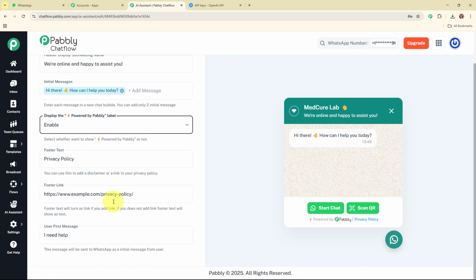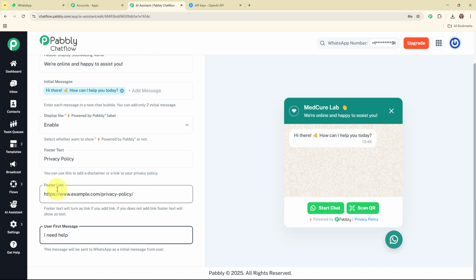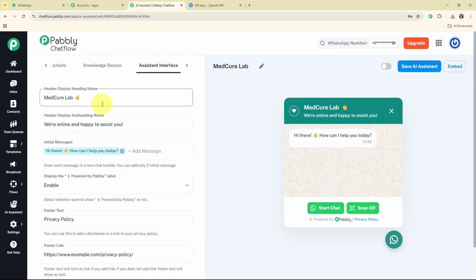Similar with the footer text and the footer link. And then it is asking for the user first message. So here I'm going to keep the user first message as hey I need help. Basically this message will be sent to the WhatsApp as the initial message from user. Alright, so with this we have successfully added the user first message as well, and now you can edit this interface as per your need.